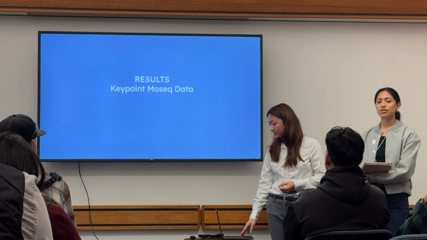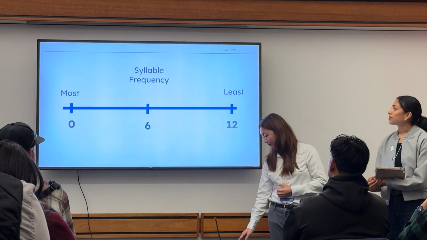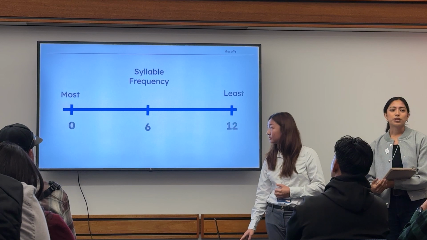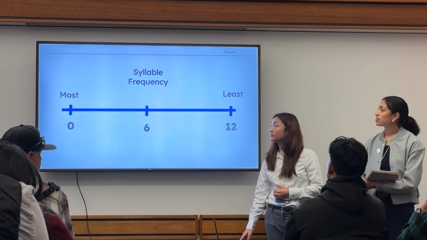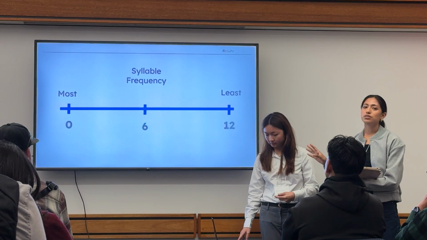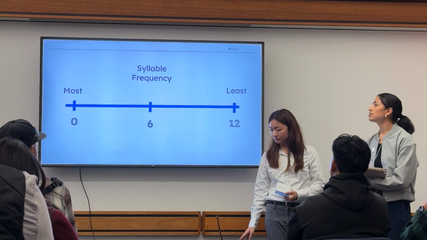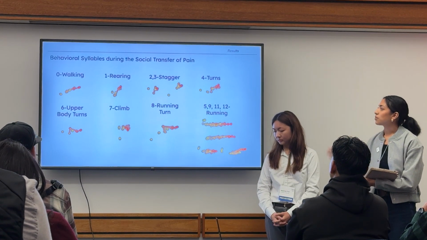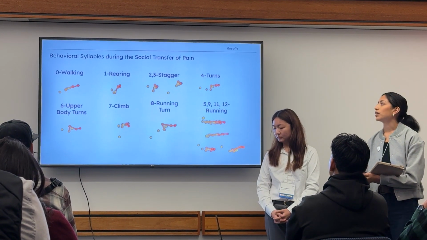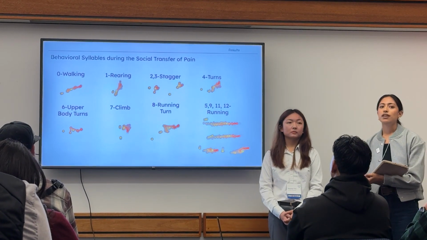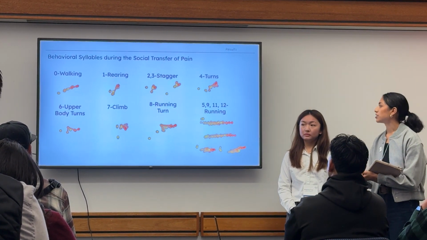So now let's transition into our keypoint-MoSeq data. We use keypoint-MoSeq to find those recurring distinct behavioral syllables, and it goes by frequency. So syllable 0 is the most frequent syllable, and syllable 12 would be among the least. This is just an example of our data set, and we can see a lot of walking and turning, jumping, running. This suggests a lot of hyperactivity and exploration happening during the social interaction.